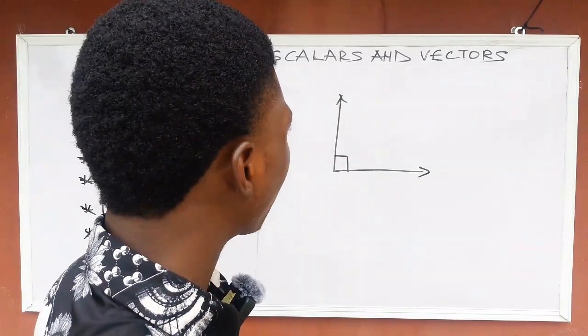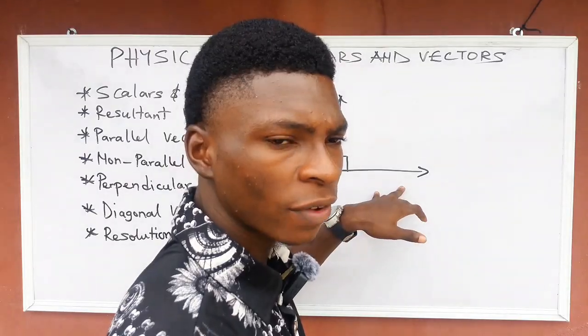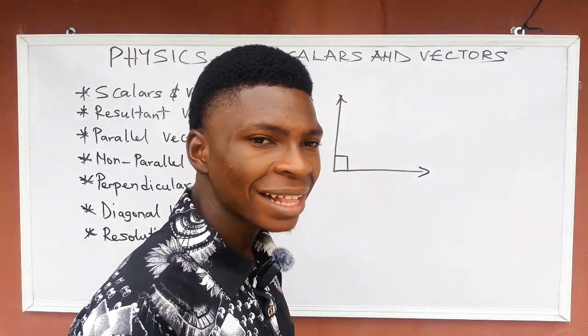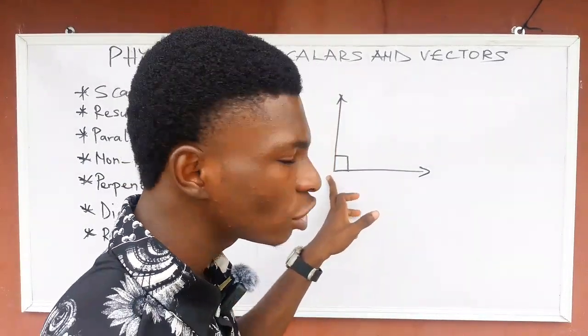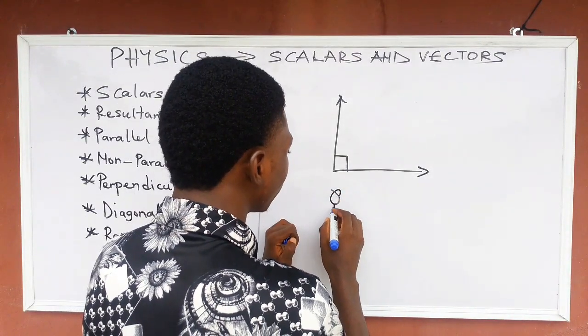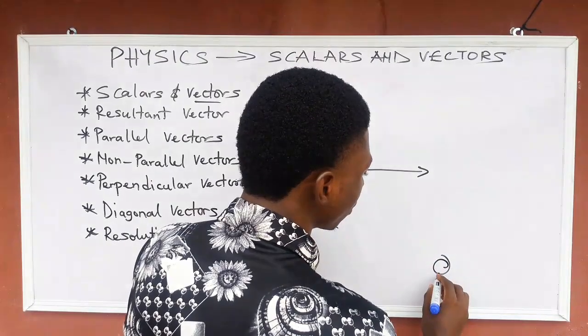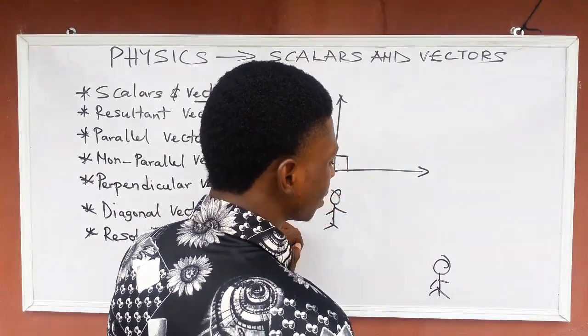So this is a perpendicular vector. This is the first vector and this is the second vector. They are acting at what? At 90 degrees to each other. If your younger brother is here, and you are here, it is something that is practicable.